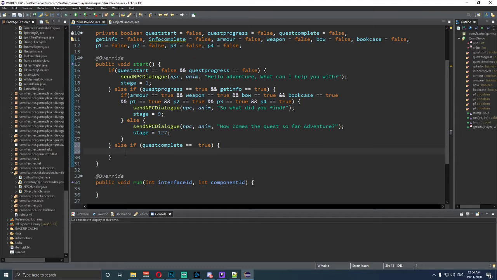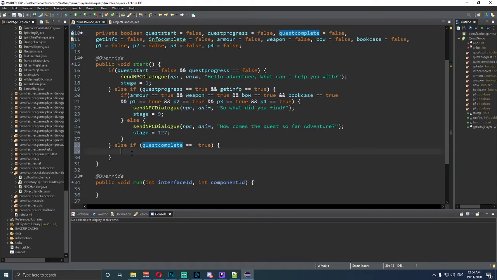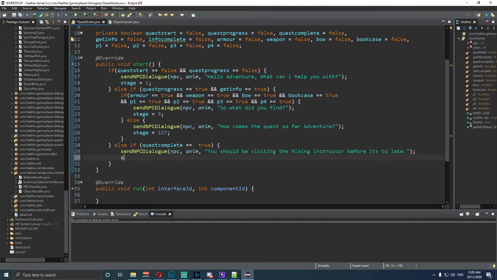Right, now we need to do a send Npc dialogue. So I just want to copy this. I don't really want to type it all night. Oops. Why did that do that? Put it here. Get rid of all the writing out of here and type in you should be visiting the mining instructor before it's too late. Dot. Okay. Now we save that. We want to say after that is stage 127. So stage is equal 127. Comment that out or whatever.